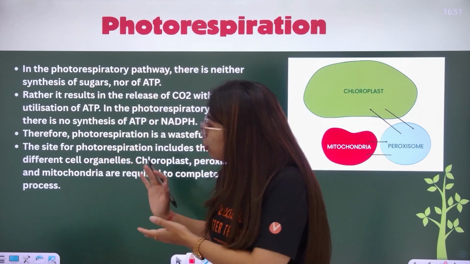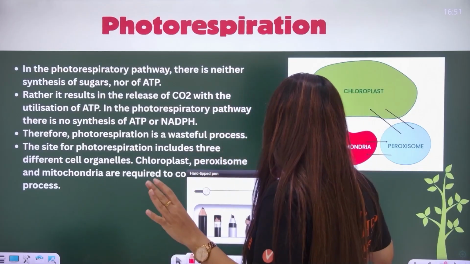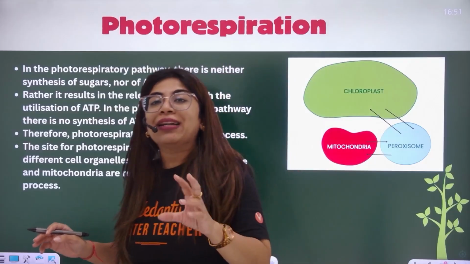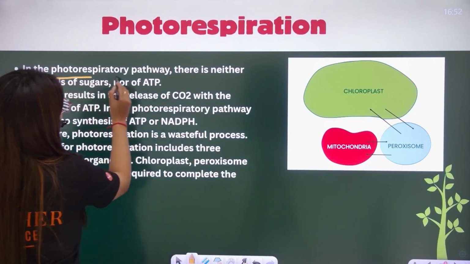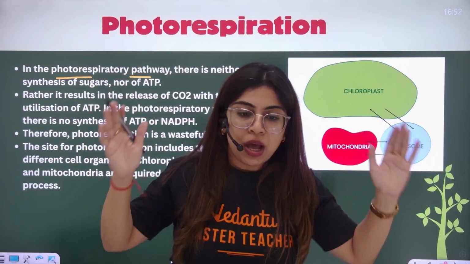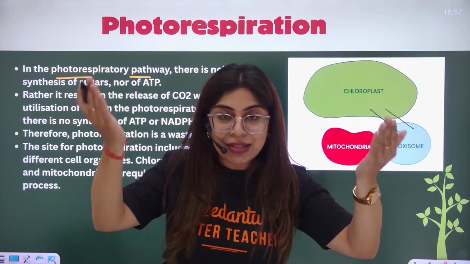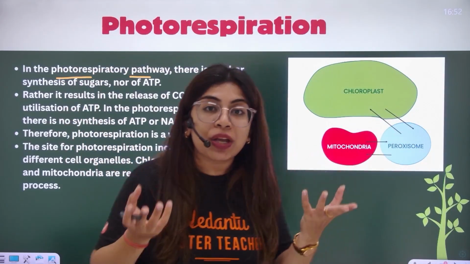But now I'm just putting here why it is a waste, because we have just ridiculed it so much. So let us come forward to why we call it a waste. Now in the photorespiratory pathway, there is no synthesis of sugar. In the C3 cycle and C4 cycle, at least sugar would be formed, starch would be formed, something would be formed.